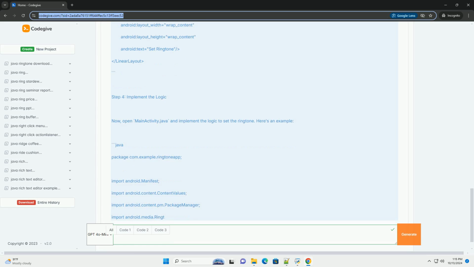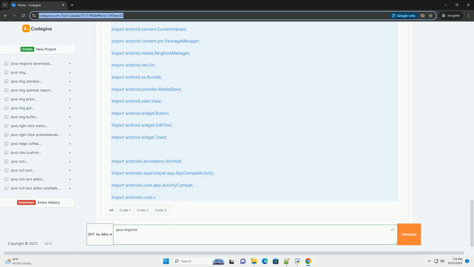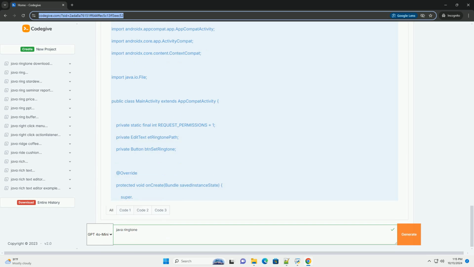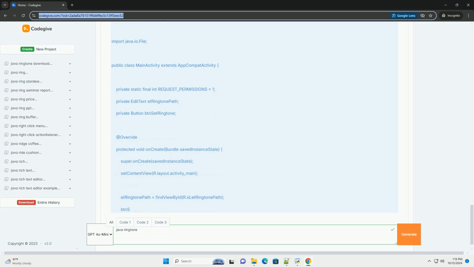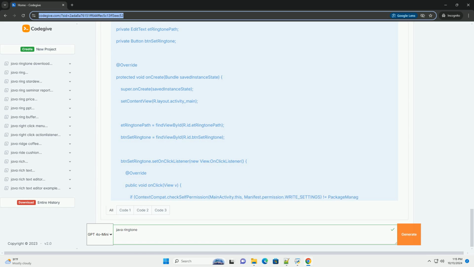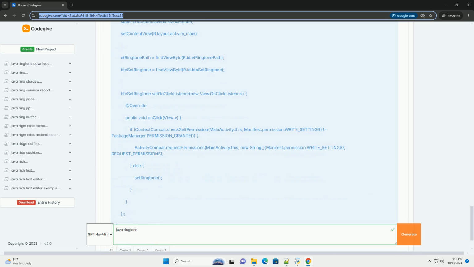Prerequisites. 1. Android Studio. Ensure you have the latest version of Android Studio installed. 2. Basic knowledge of Java, familiarity with Java and Android development concepts. 3. Android device or emulator, to test your application.